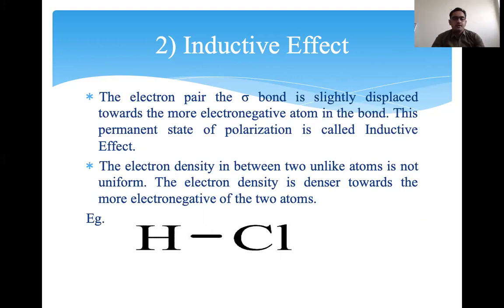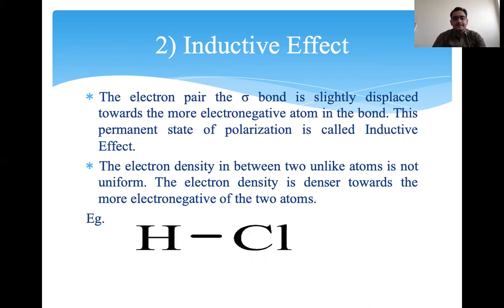The bonding electron cloud is displaced towards the chlorine atom. So chlorine possesses delta negative charge, because the electron cloud from the bond is on the chlorine side. Hydrogen becomes deficient and chlorine is somewhat electron rich. So chlorine possesses delta negative charge and hydrogen possesses delta positive charge.